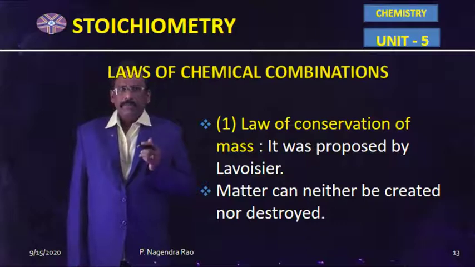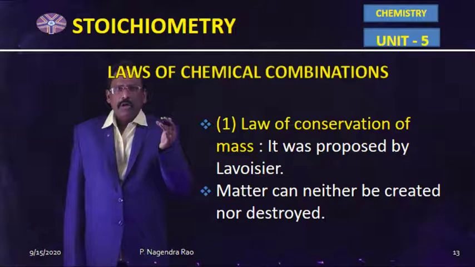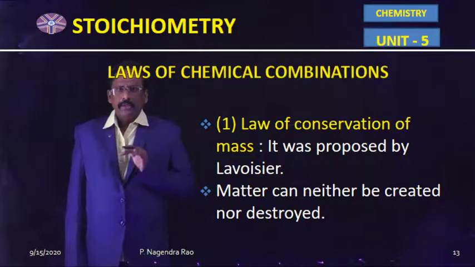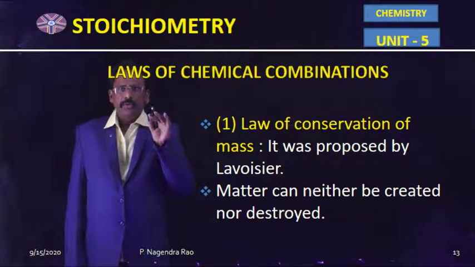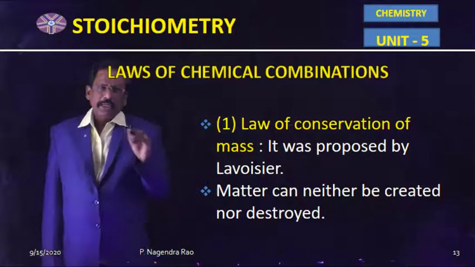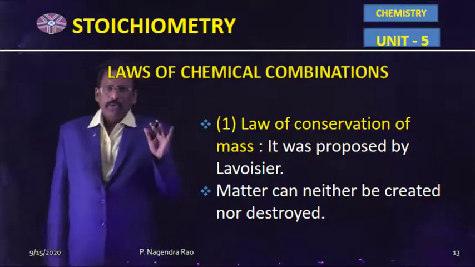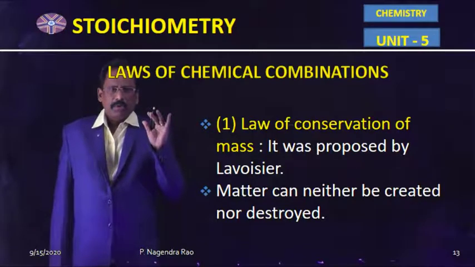According to him, matter can neither be created nor be destroyed. That means, according to Lavoisier, total mass in the reactants should be equal to total mass in the product side.